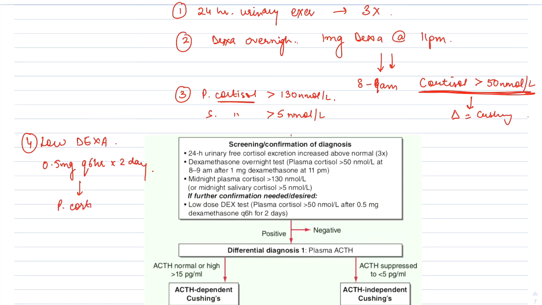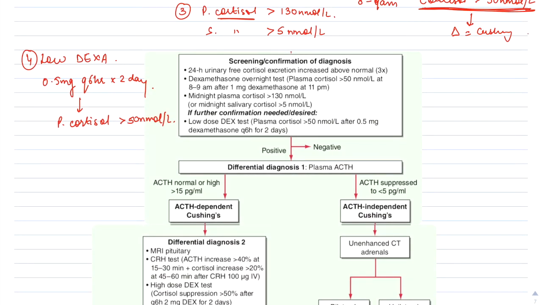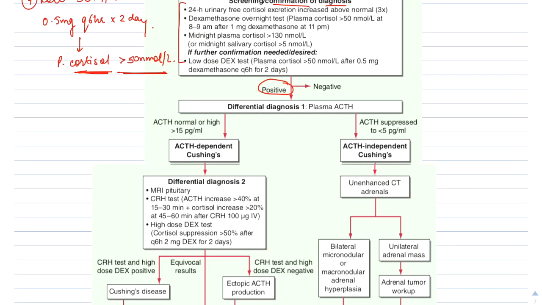Plasma cortisol measured should be more than 50 nanomoles per liter for making a diagnosis of Cushing's. Although the cortisol should be normally suppressed, in Cushing's it will remain above 50 nanomoles per liter, and that'll be a confirmatory test for the diagnosis of Cushing's. Now, if any of the four tests come out to be positive, then we should consider the differential diagnosis of Cushing's